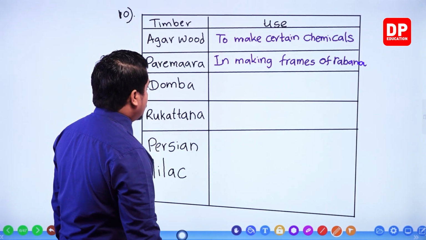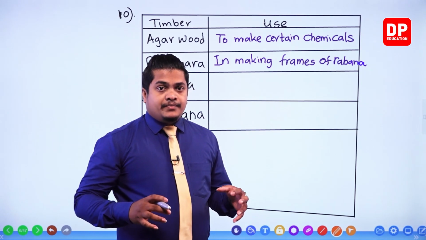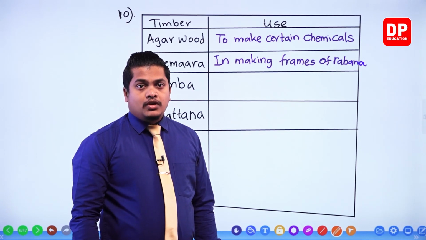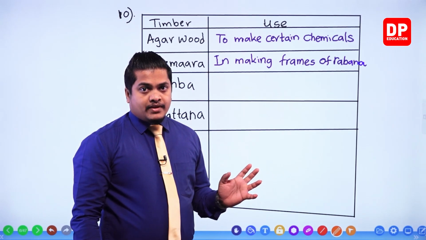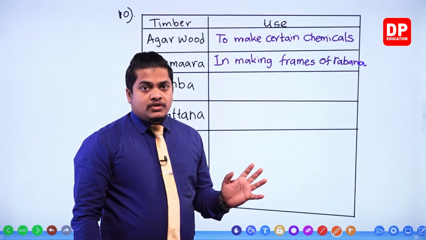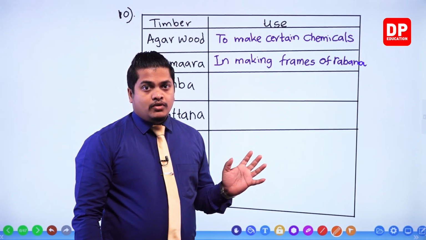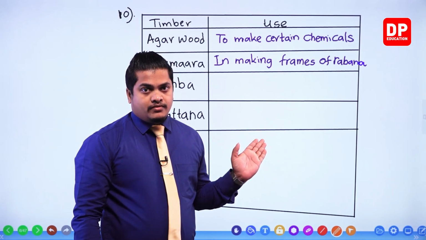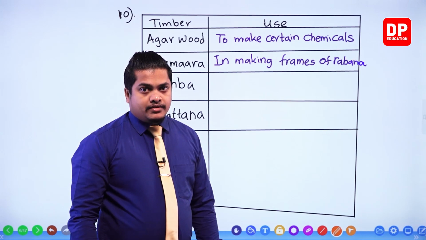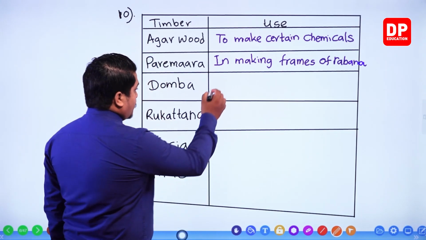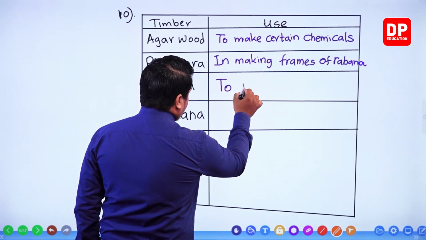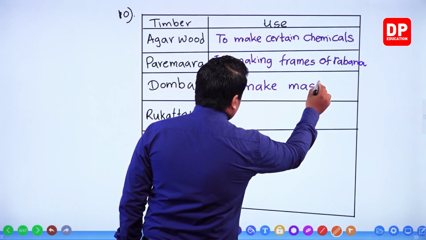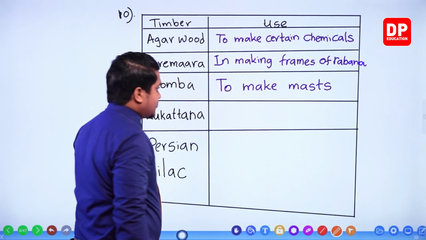Next one, Domba. You know that Domba is resistant to vibrations and it's not twisting, right? So therefore, this is a very strong one. So to make poles or masts of certain yachts, we use this Domba plant, or the wood. So to make masts, okay.